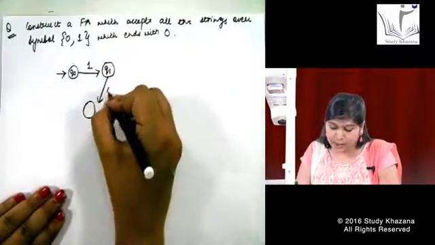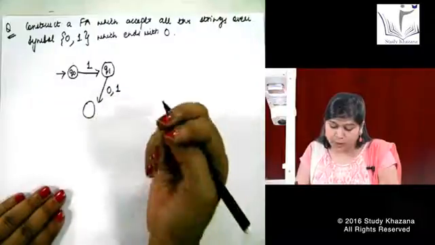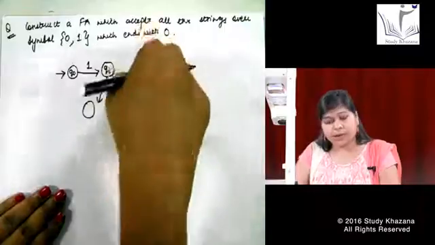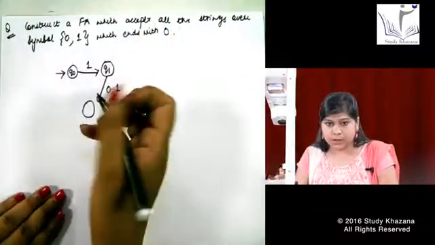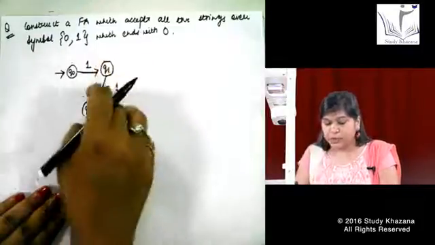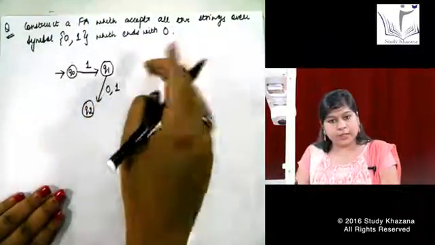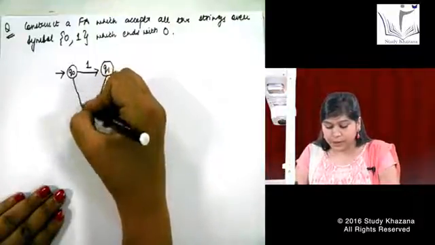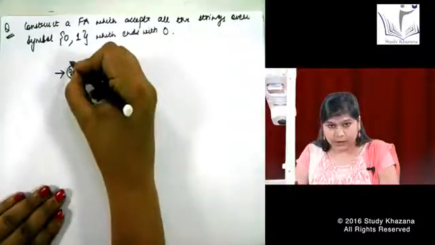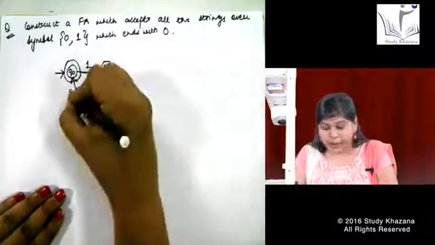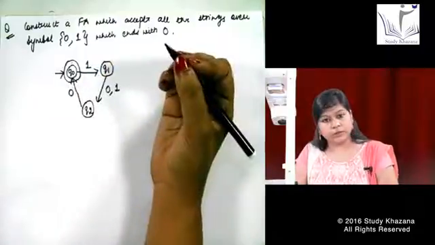I say it can accept anything from 0 and 1, but whenever it is terminating, whenever it is getting terminated, it should always end with what number? Symbol 0. So I can write down anything over here. I can write down Q2. Does not matter to me whatever input it is getting, 0 or 1 does not matter. But whenever it is getting ended, like this is my final state, whenever it is getting at the end, it should end with the symbol 0 itself.